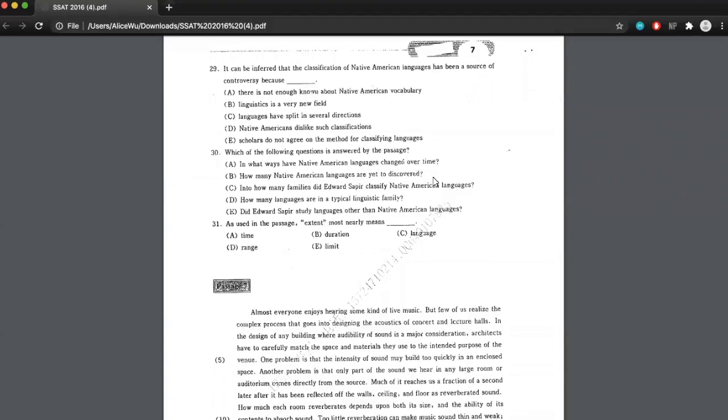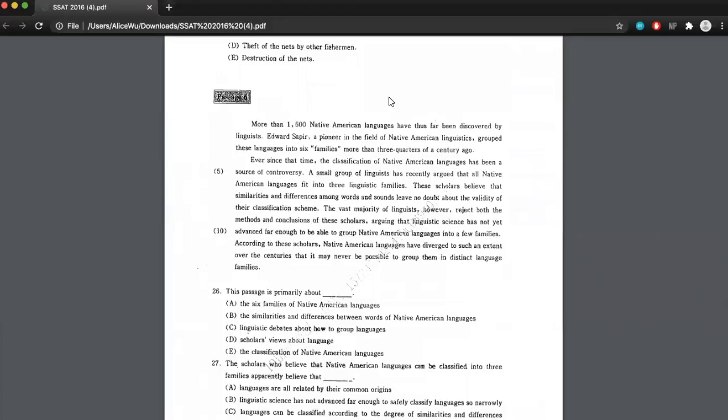Last question, 31. As used in the passage, extent most nearly means. So this is a vocab question that requires that we use our context clues to determine the answer to this question. So what exactly does extent mean? Even if you don't know what this word means, fear not, we can go back to the passage and find that out. Let's look for the word extent, and I see that it's in the last line.